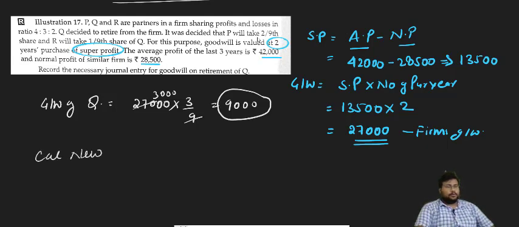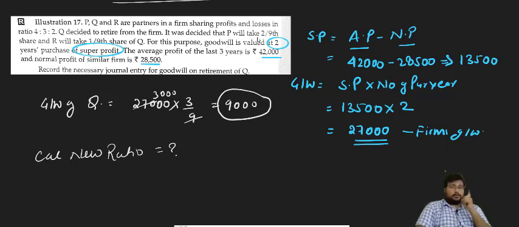New ratio. So here, is calculation of new ratio required? No sir. Why is it not required?